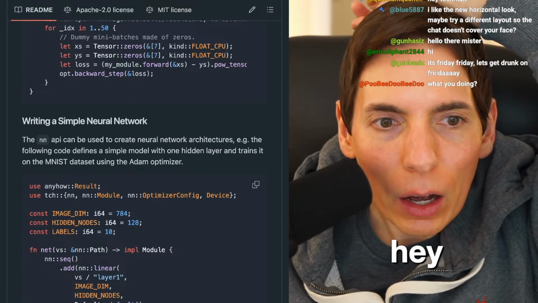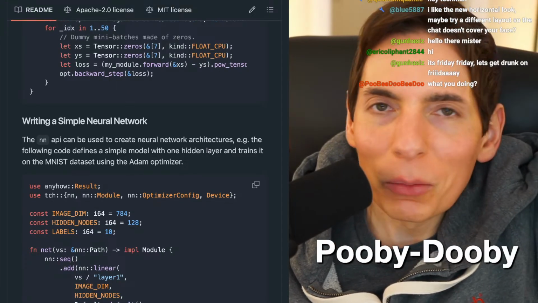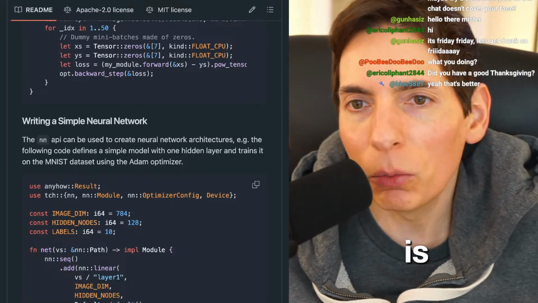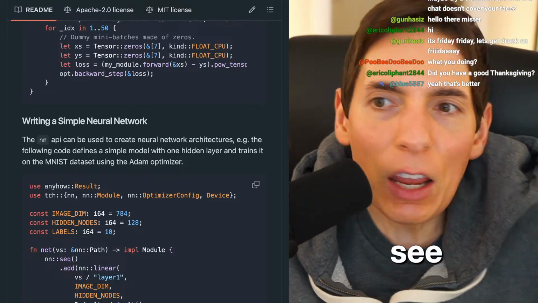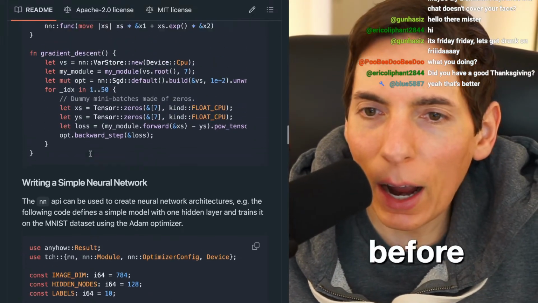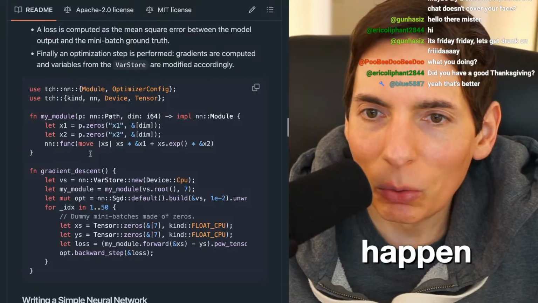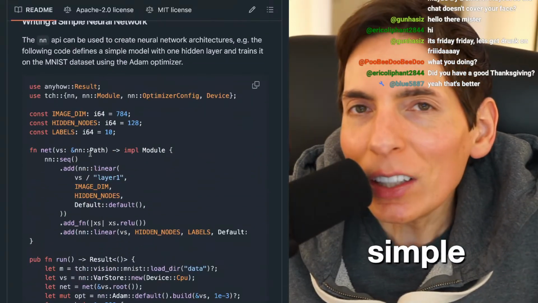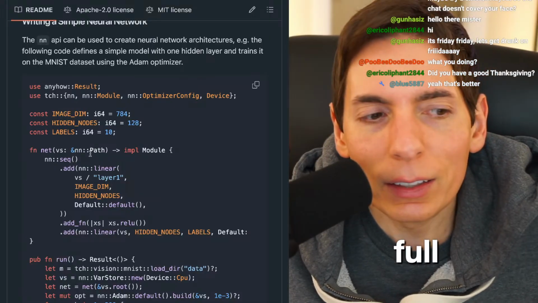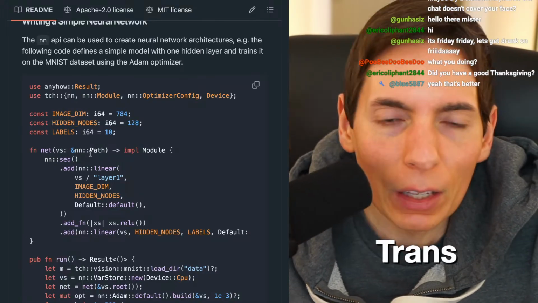We're going to be writing Rust and libtorch. We're going to use Rust and libtorch to see if we can make it work. I've done it before, and I've wanted to make it happen. So we're going to see if we can get something simple going before we head into the full-on torch vision transformer. I think that would be good.